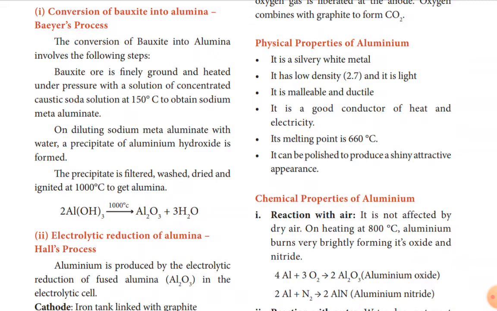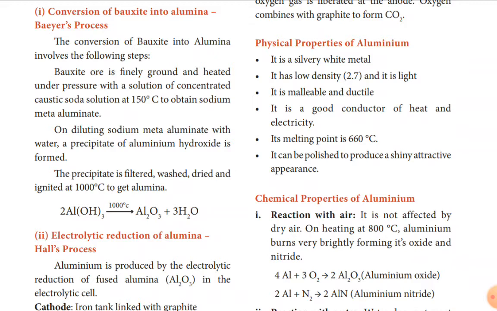Here the sodium metaluminate is formed, and it is soluble because of the addition of caustic soda, and the impurities remain insoluble and precipitate as red mud. So bauxite gives soluble metaluminate, and the impurities are insoluble because of the addition of caustic soda.